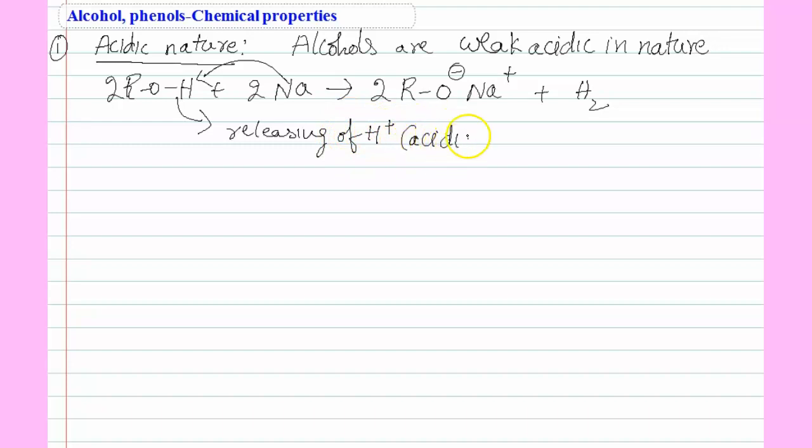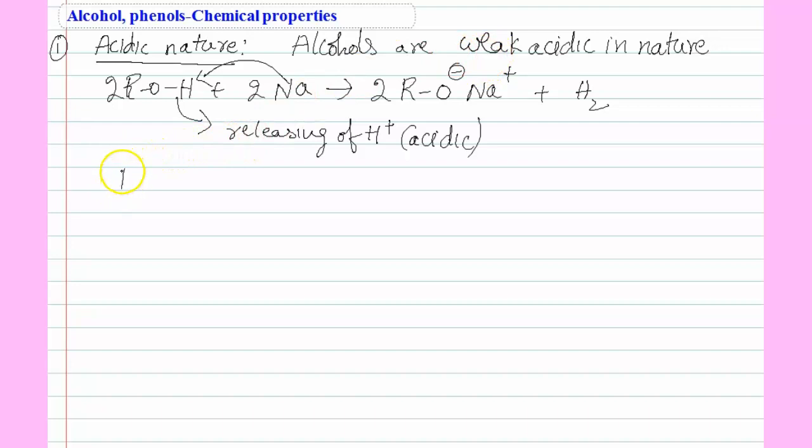That means the release of H plus is nothing but acidic nature. If it releases easily, sodium goes in very easily, meaning H plus is released easily. That is nothing but acidic nature. So based on this, H is released and sodium replaces it. That means these are acidic. But H is released very slowly, so these are weakly acidic in nature.